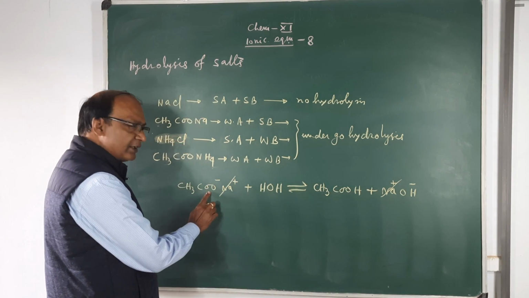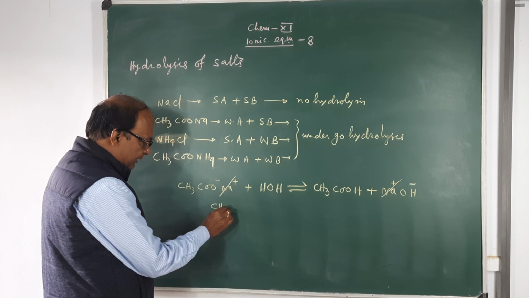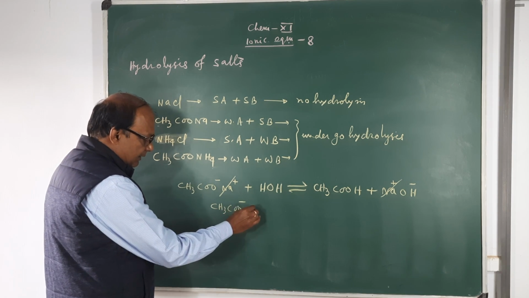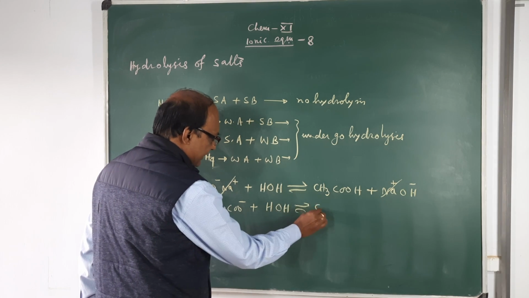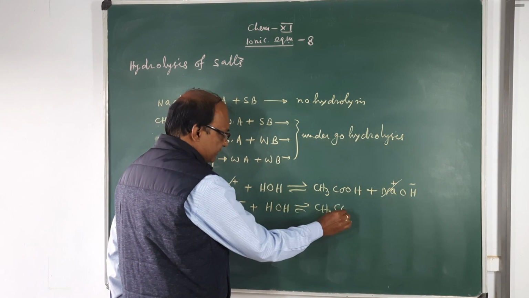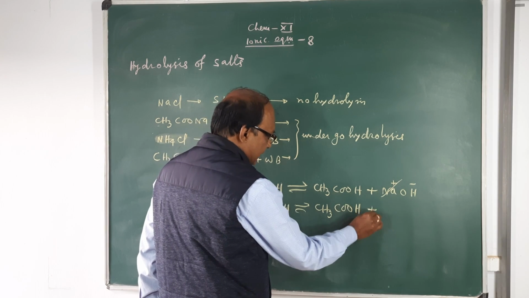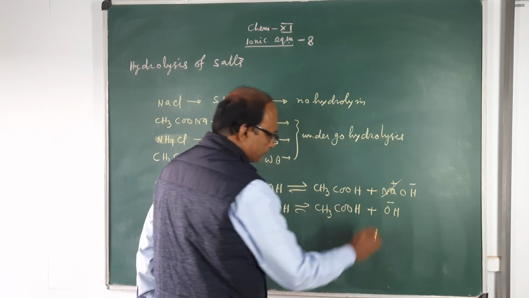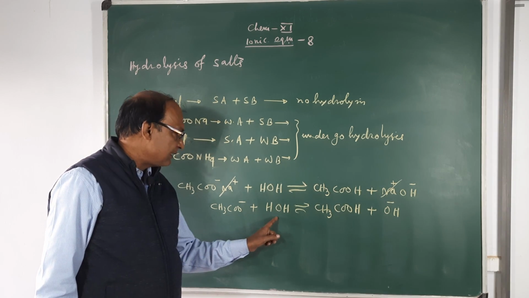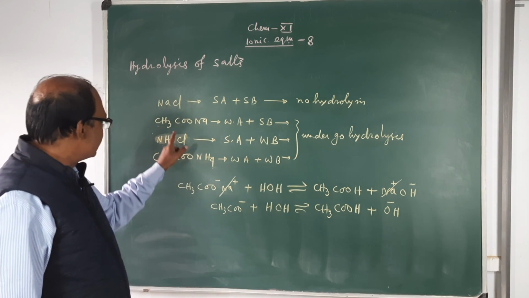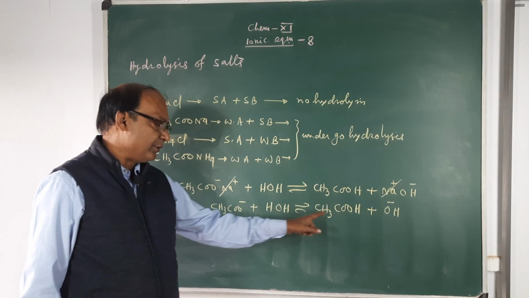Therefore, the reaction is CH3COO minus plus HOH gives CH3COOH plus OH minus. So in case of the second type, you see that the anion of the salt is actually reacting with water.